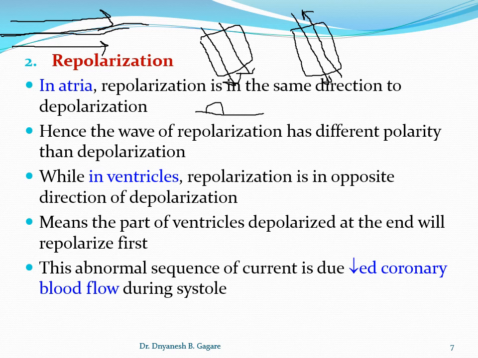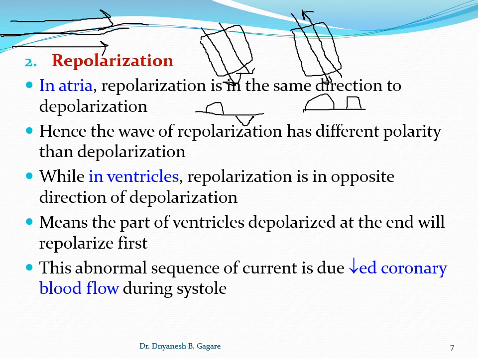So students, again I will show you here: the wave of repolarization of the atria is negative. And if you see in the ventricle, the wave of depolarization is positive, and the wave of repolarization is also positive. So what is the cause of this direction of the wave? In the ventricle, repolarization and depolarization are in opposite directions, while here they are in the same direction.